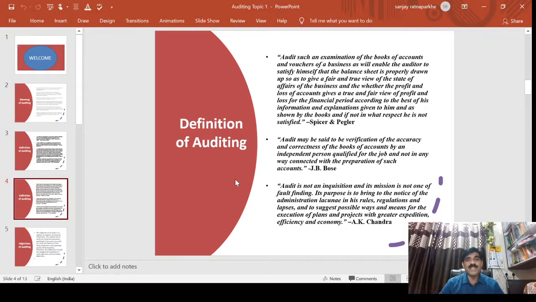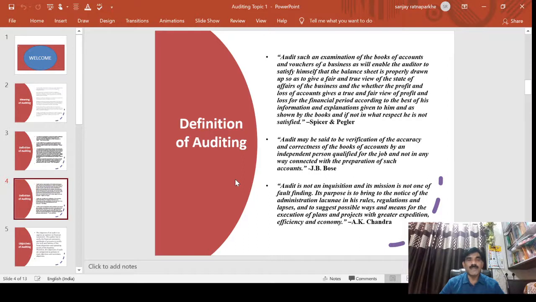And next definition, A. K. Chandra: audit is not an inquisition and its mission is not one of fault finding. Its purpose is to bring to the notice of the administration lacunae in its rules, regulations and lapses, and to suggest possible ways and means for the execution of plans and projects with greater expedition, efficiency and economy.